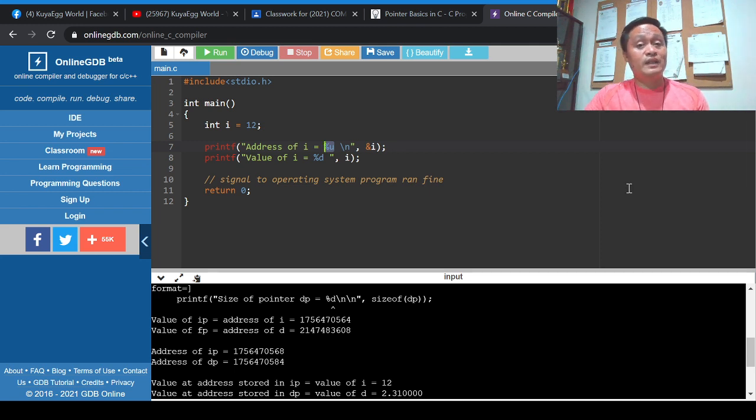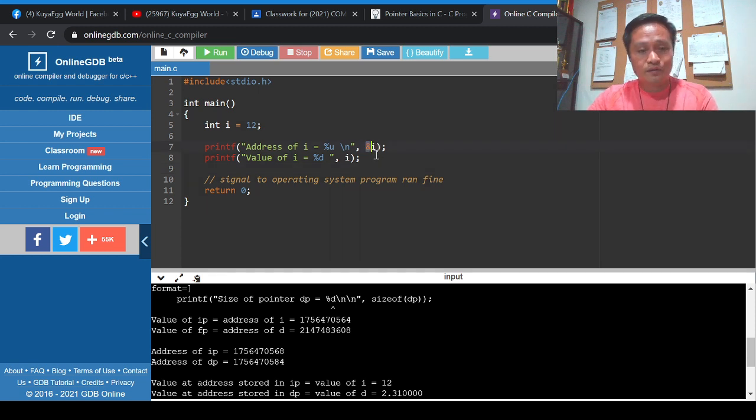By the way, %u is a data placeholder, right? And as far as my know-how is concerned, %u caters to unsigned integers. Unsigned, because when we are talking of address, we are not allowed to use negatives. We don't have any negation here, so that is why we use %u, unsigned integer. And whatever is the address of i, because for you to access the address of a particular variable, you have to place an ampersand prior to the variable.